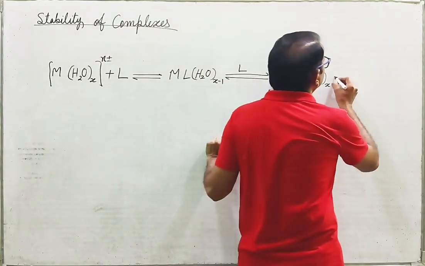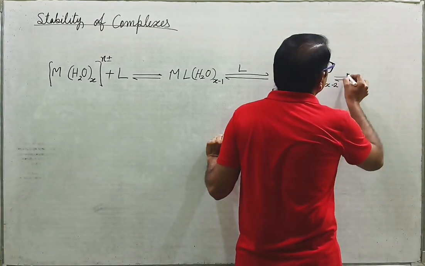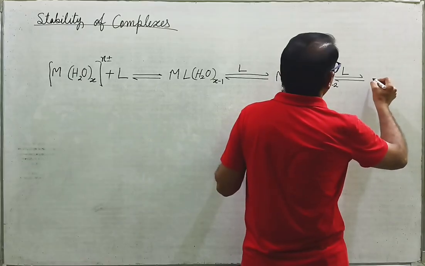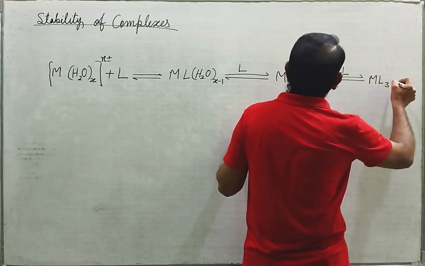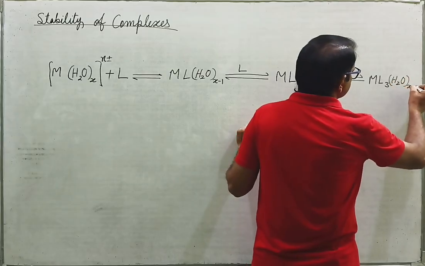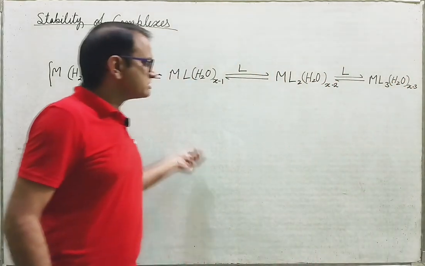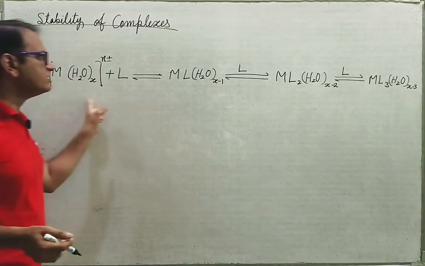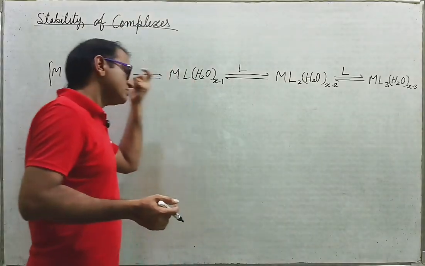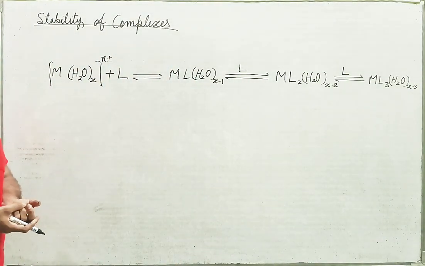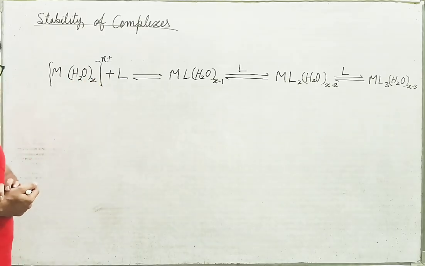Another, third ligand, and you get ML3(H2O)x-3. So this is what is happening in this process, and when all the aqua molecules, the water molecules, are replaced by the ligand, then the complex or the coordination sphere is formed.